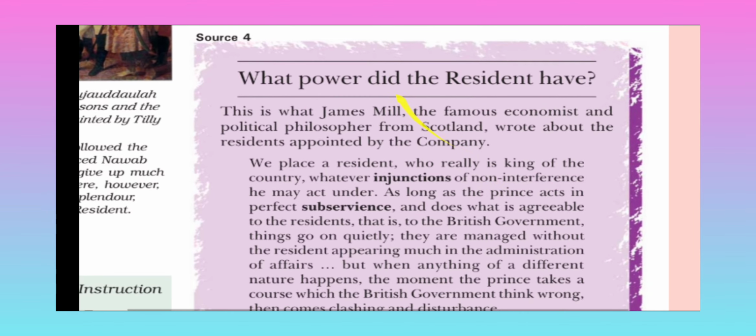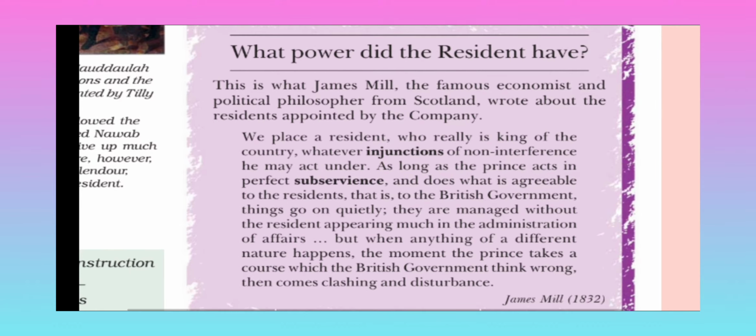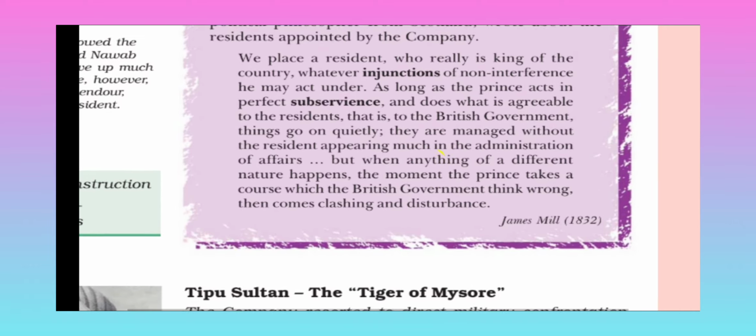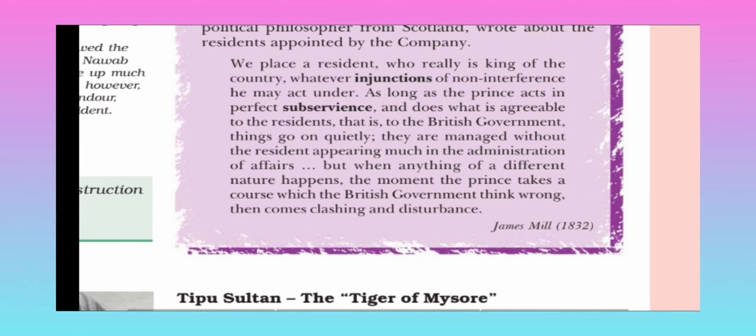Now, Source 4. What power did the resident have? Residents came to India, meaning British officials started to live in India, so what powers did they have? This is what James Mill, the famous economist and political philosopher from Scotland, wrote about the residents appointed by the company. We place a resident who really is king of the country, whatever the injunctions of non-interference he may act under, as long as the prince acts in perfect subservience and does what is agreeable to the resident.